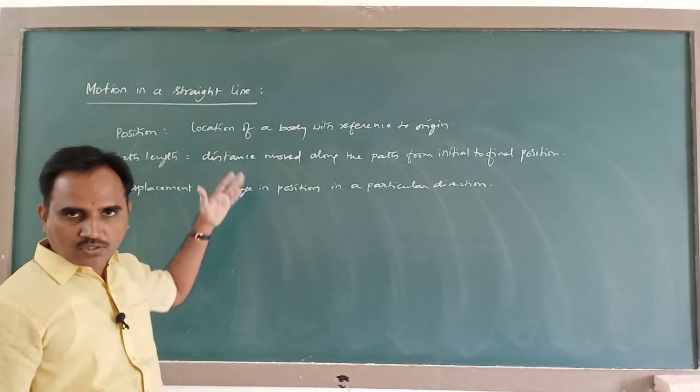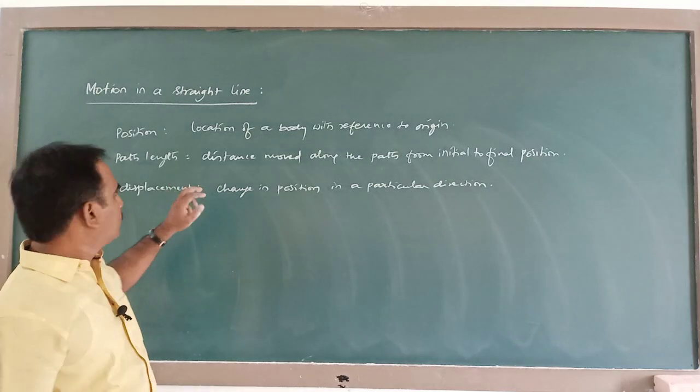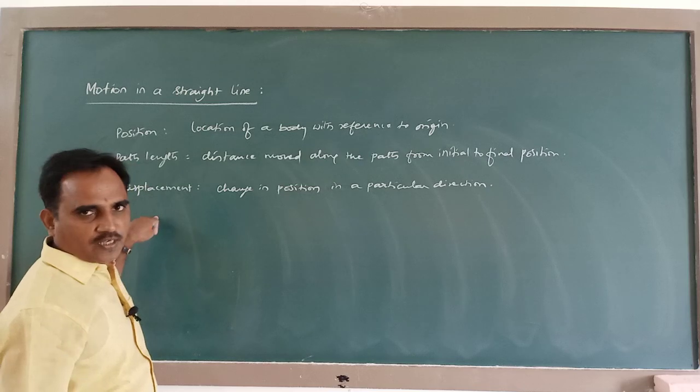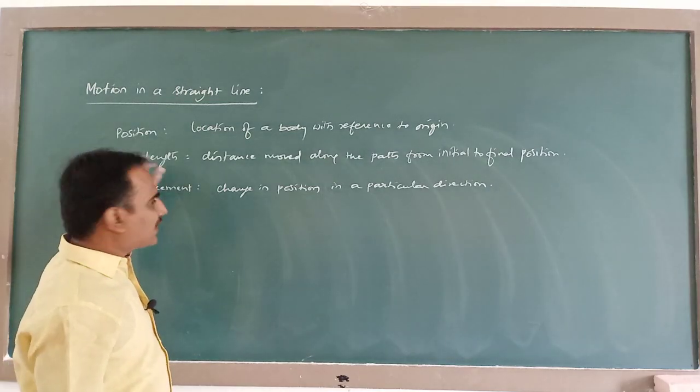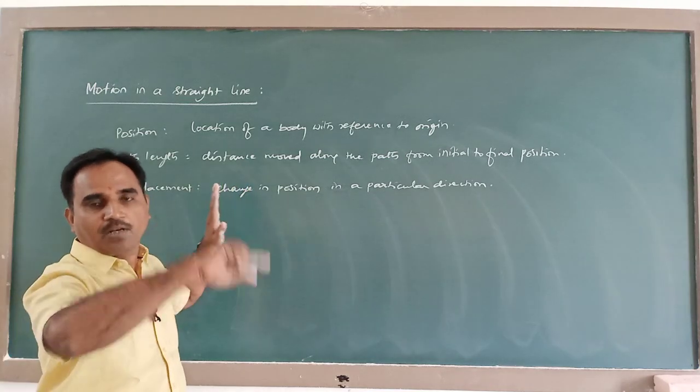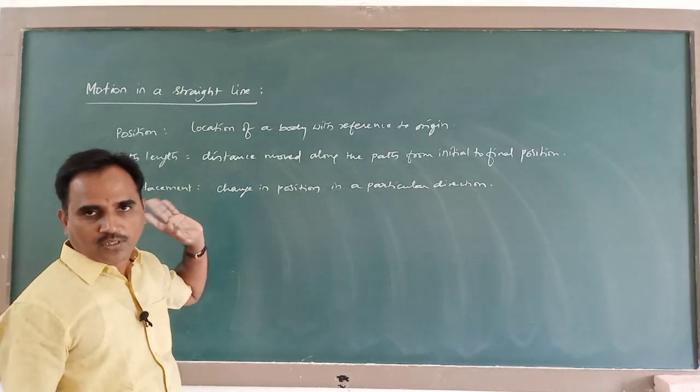Be familiar with these three terms: position, path length and displacement. So path length means it is the length of the path travelled by the body from initial position to final position.